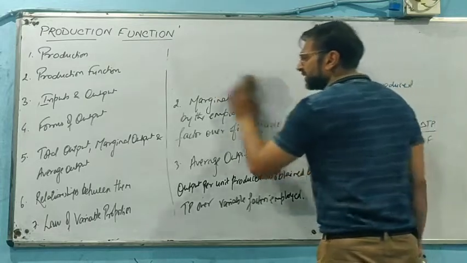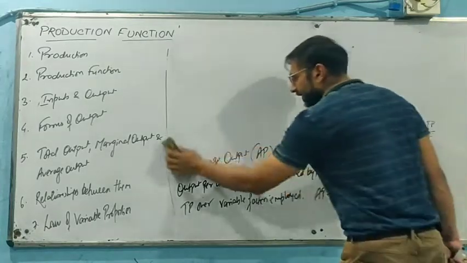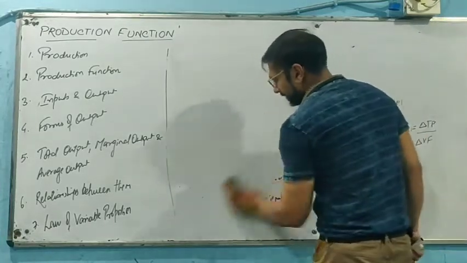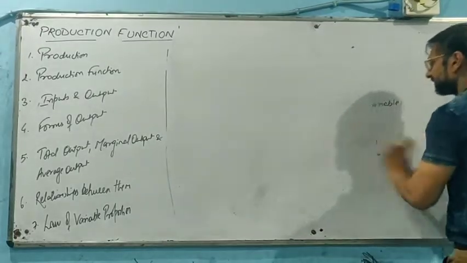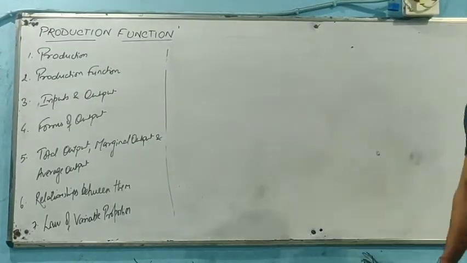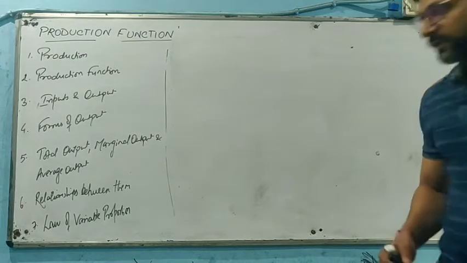Now we are going to see the relationship between TP and MP. A very important relationship that we just need to understand.